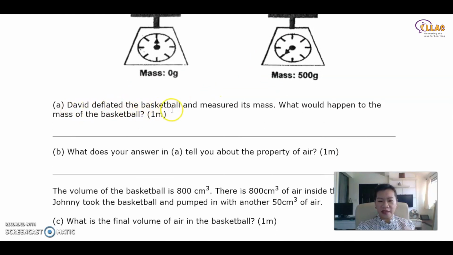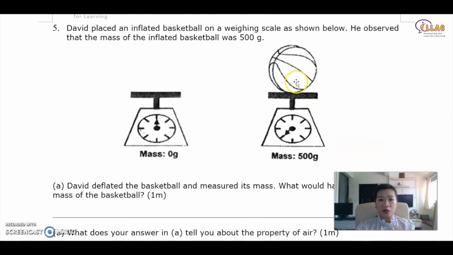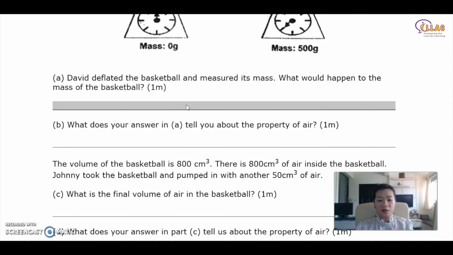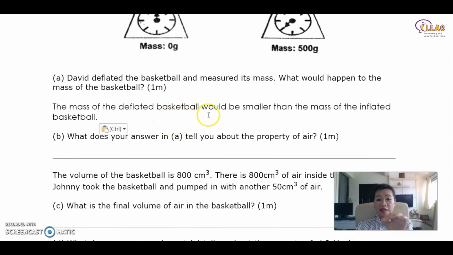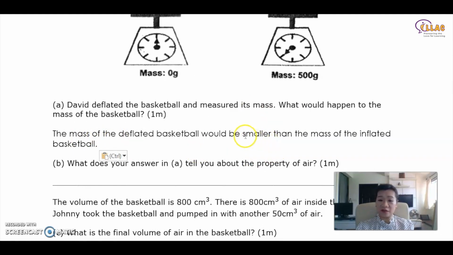David deflated the basketball and measured its mass. What will happen to the mass of the basketball? Will it be the same? Of course not. It will no longer be the same because the mass of the basketball now excludes the air. Air takes up space. Air has mass. If you remove the air, the mass will drop. So you take out the air, the mass of the deflated basketball will be smaller, lighter than the mass of the inflated basketball. The mass will be smaller, the mass will be lighter.